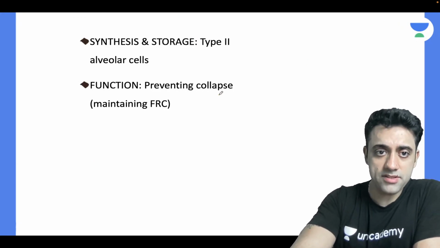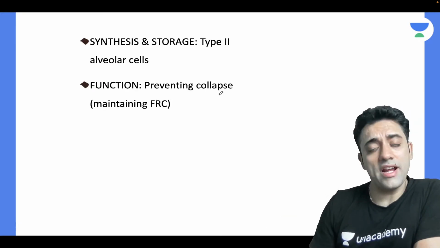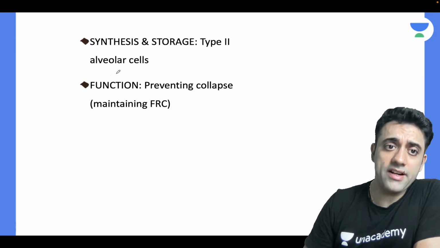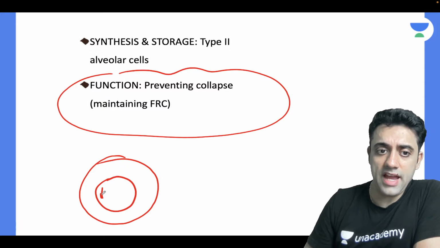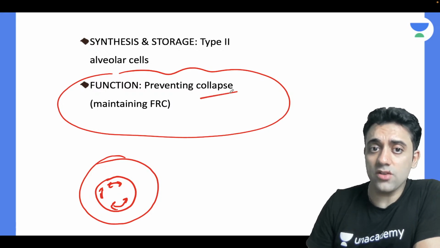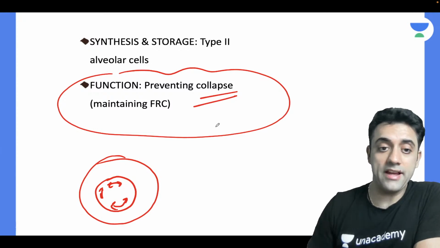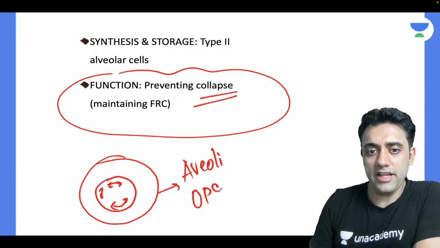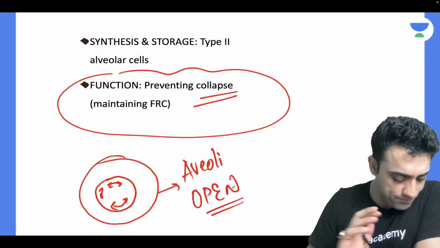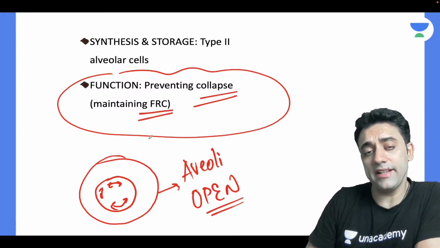Okay, next important point which I must understand naturally: what does surfactant do? Surfactant basically prevents the collapsing of the lung. If this is my alveoli and here we have the surfactant, it prevents the collapsing of the alveoli. In simple Hindi language, it keeps the alveoli open. That's what you should know. Perfect, exactly. And also at the same time it helps in maintaining the FRC.